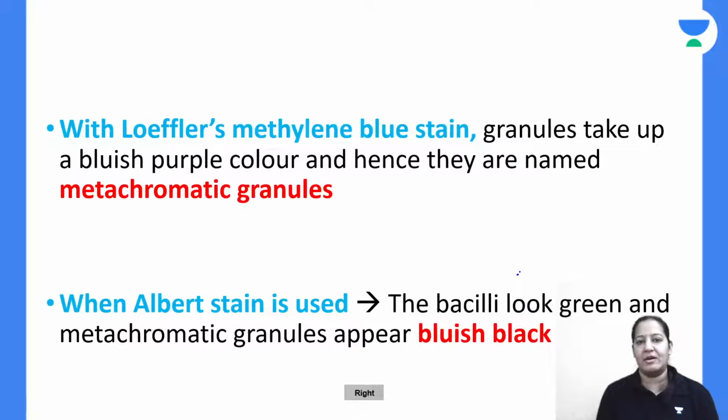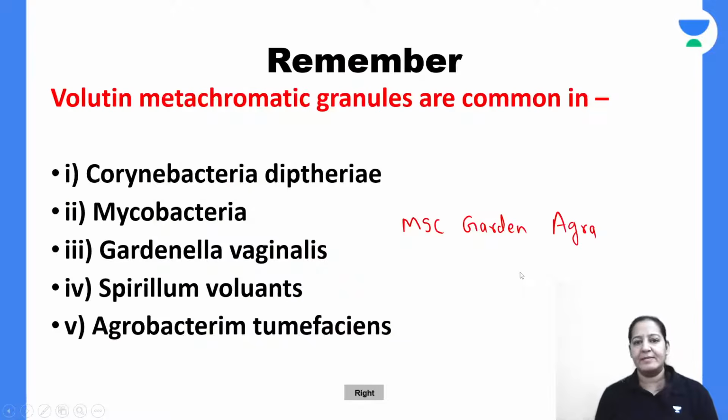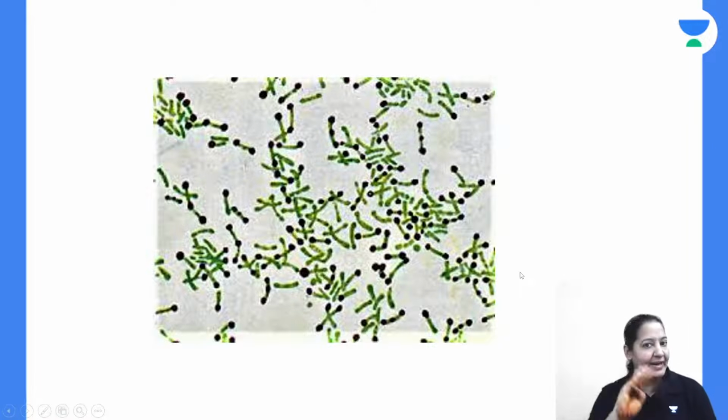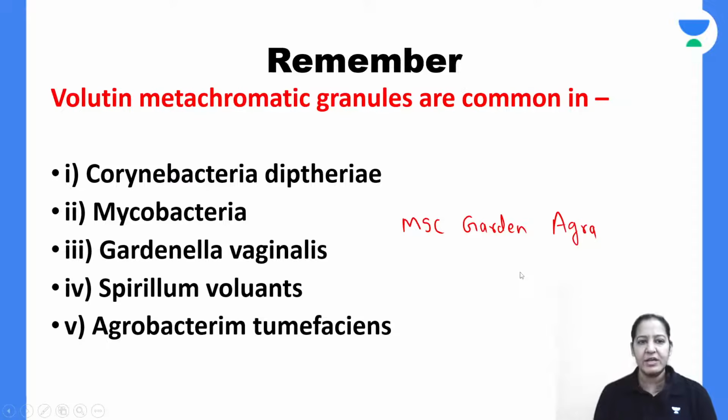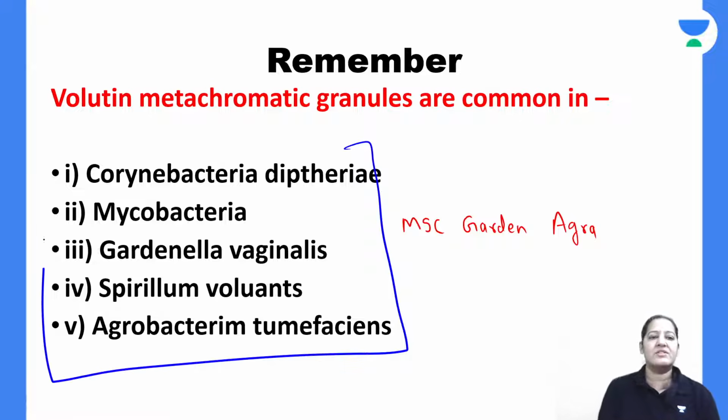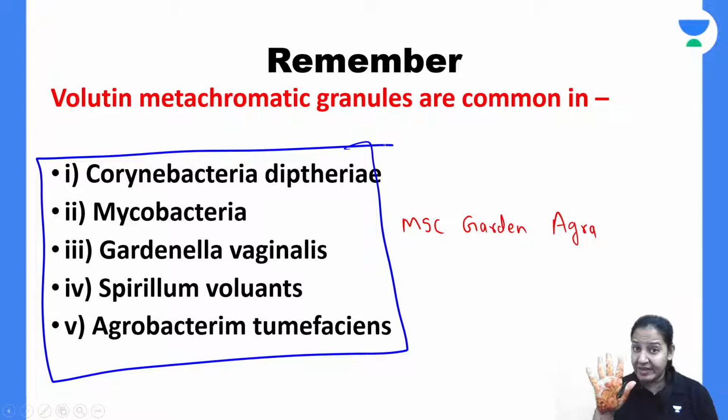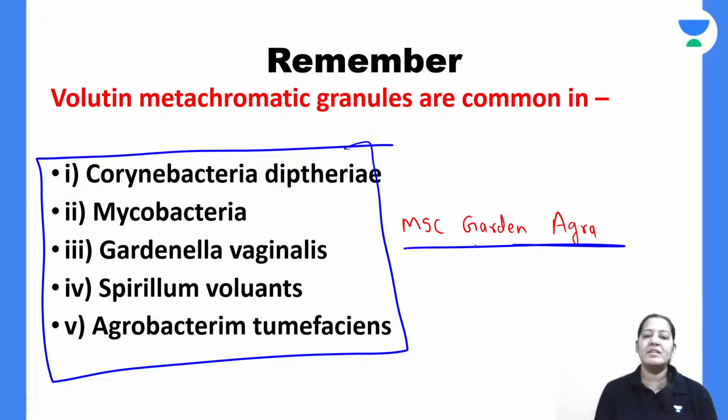We can stain these granules, right? That is the thing. You can see the diagram. You can see the green colored bacteria and the granules at the pole, right? And these are the bacteria in which these granules are present. So there are 5 bacteria in which these granules are present. There is a mnemonic: MSC Garden Agra. There is a garden in Agra named MSC. I don't know if it's real or not, but MSC Garden Agra.